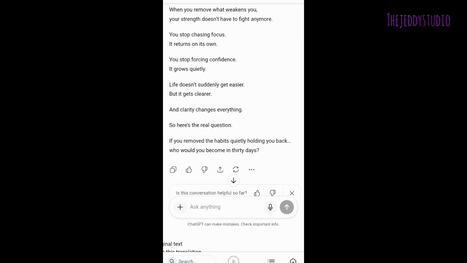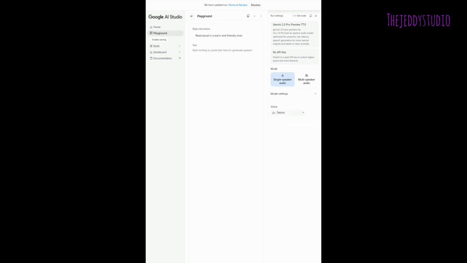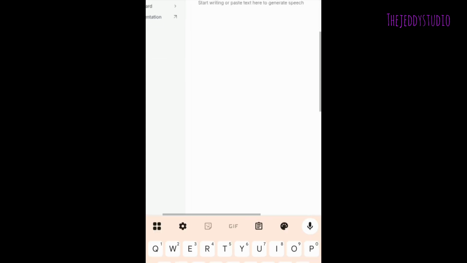Now the next step is to create the audio. First of all, copy the script and head over to Google AI Studio, choose single audio speaker, and then choose the speaker you want to present your script. Listen to them and choose the one that sounds best, that suits your script. After doing that, you can see I have chosen that.